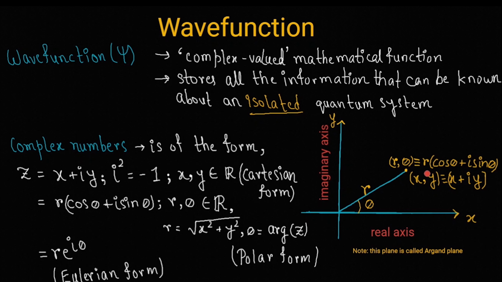So we can write the complex number as r (cos theta plus i sin theta), where r equals root over x squared plus y squared and theta is the argument of z. Well, what do we mean by argument? I will discuss that later. There is another form to represent a complex number known as the Eulerian form. Just know that e to the i theta can be written as cos theta plus i sin theta.